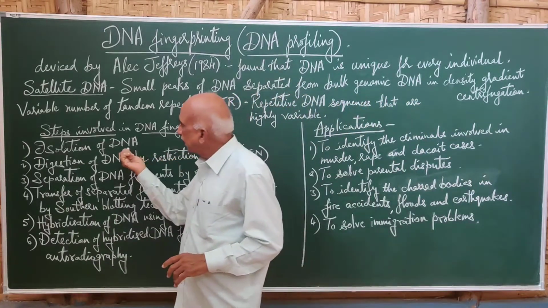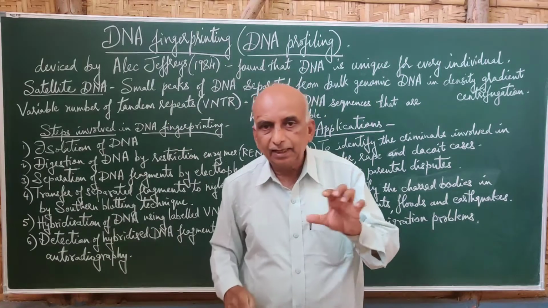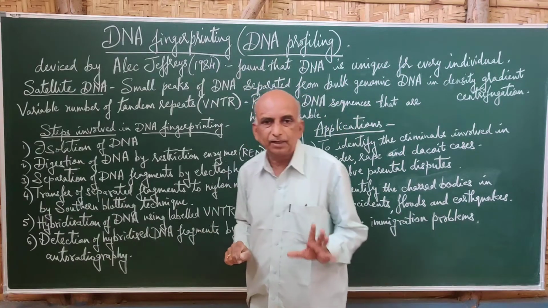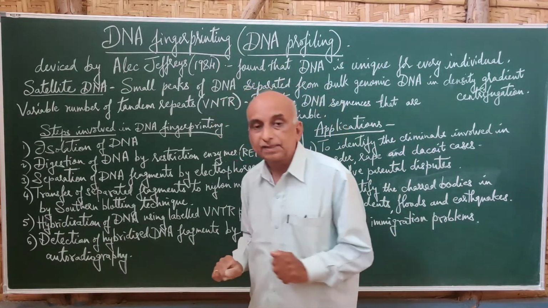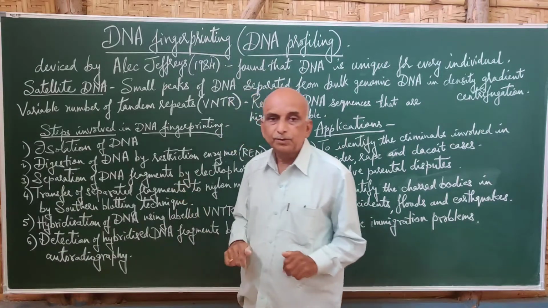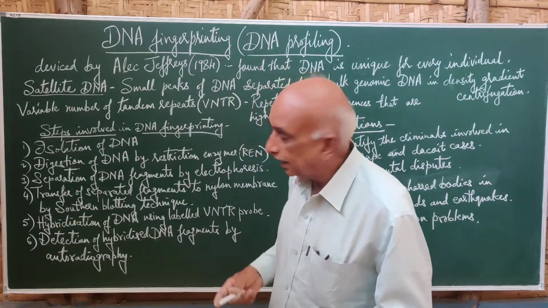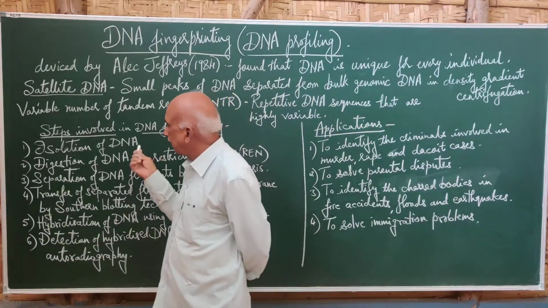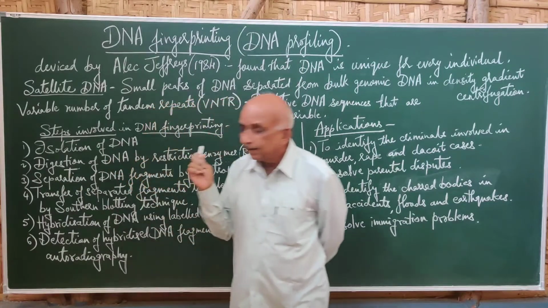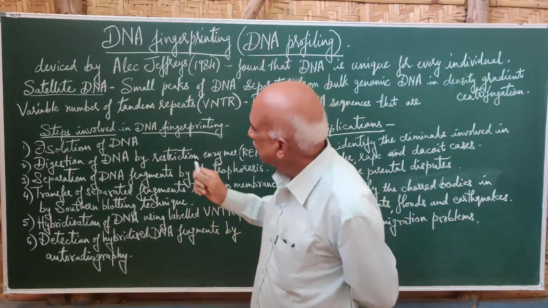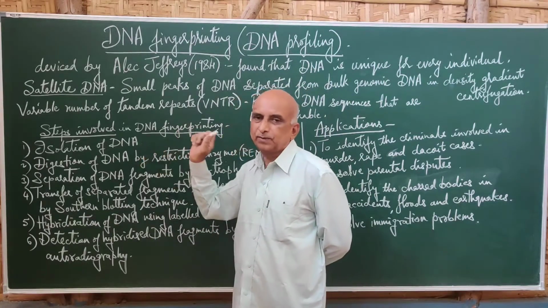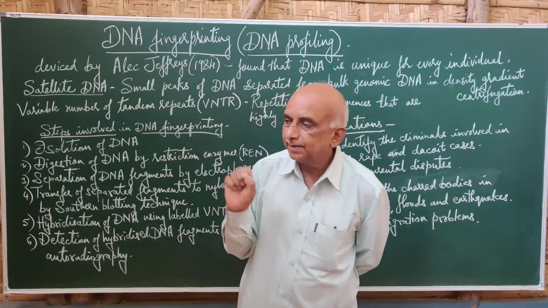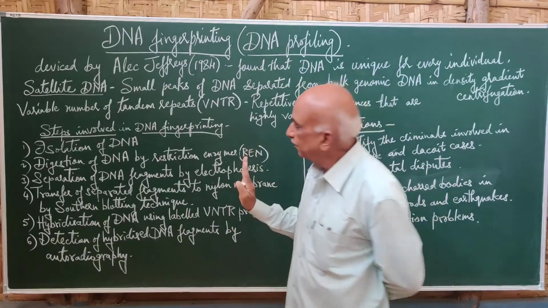The first step is isolation of DNA. The DNA of an individual is isolated from the cell. It can be any cell, there is no particular cell, either an epithelial cell like skin, or from the blood, where the WBC contains DNA, or even from a nerve cell or a muscle cell. Any living cell, the DNA is isolated from that cell. Isolation of DNA is actually a vast process, where we are not studying how that DNA is isolated. So DNA is extracted or separated from the cell.